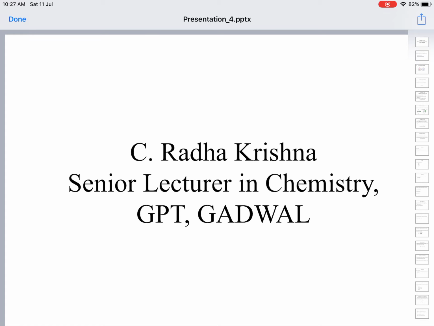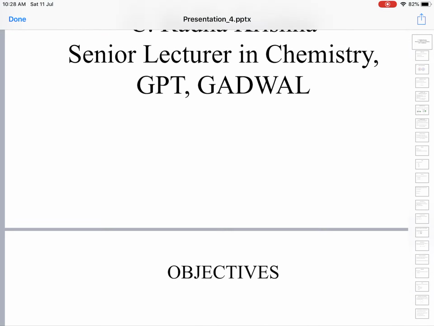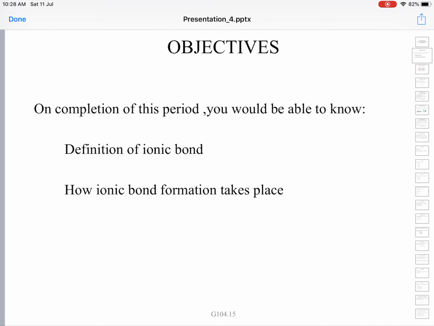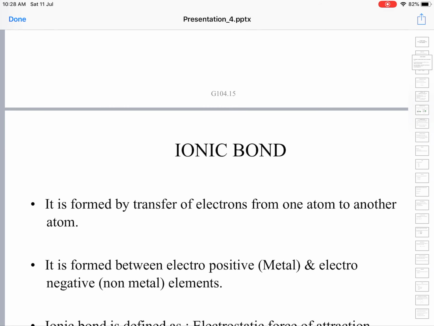Today, let us see the formation of an ionic bond and the conditions necessary for the formation of an ionic bond, as well as the characteristics of ionic compounds. The objectives are: we will learn the definition of ionic bond and how ionic bond formation takes place. These things we will learn in today's class. Ionic bond.